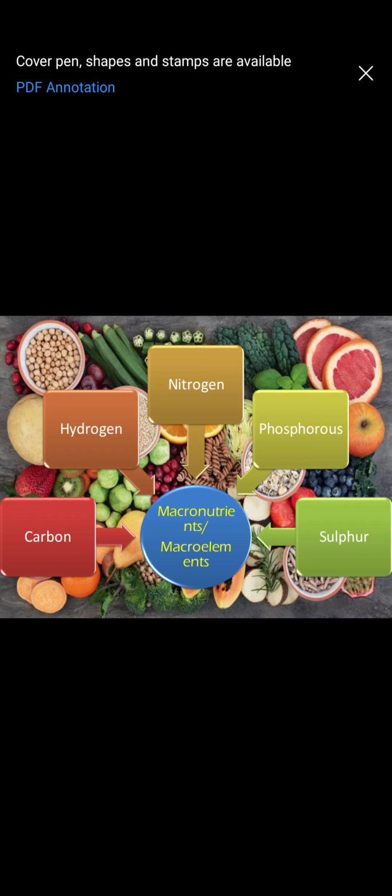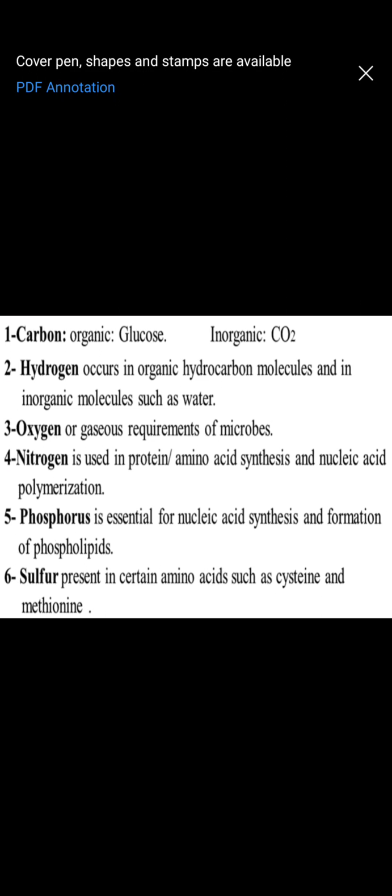These are the nutrients required by the microorganisms in large quantities, not in trace amounts. If given in small amounts, it may not be sufficient, or the organisms could go into starvation. These nutrients are required in large amounts and have to be supplied to the organisms in huge amounts. Now what are these? They can be carbon, hydrogen, nitrogen, phosphorus and sulfur. These are the things required in large amounts.